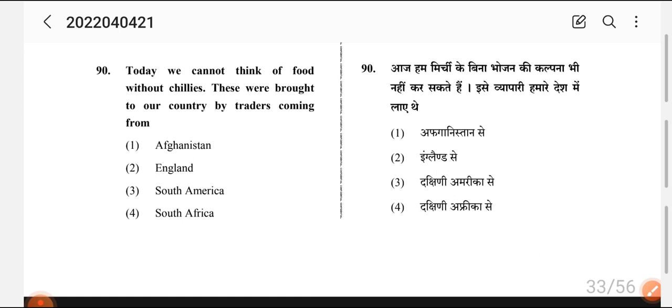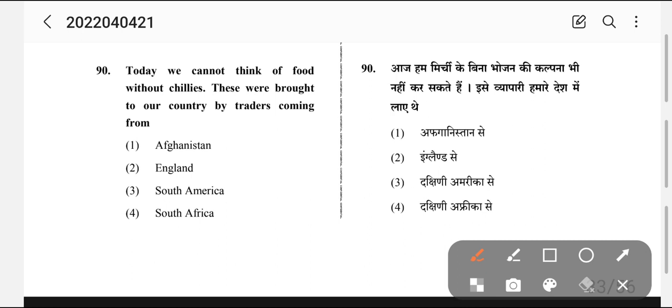Now coming to question number 30. Today we cannot think of food without chilies. These were brought to our country by traders coming from? Number 1, Afghanistan, number 2, England, number 3, South America, number 4, South Africa.